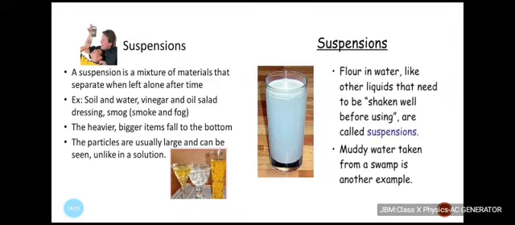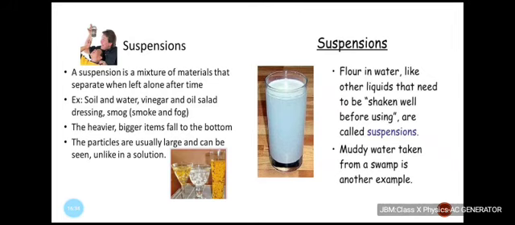So suspension is a mixture of materials that separate when left alone after time. This means it is unstable. If suppose sand is mixed in water, after a while you will find that a clear layer of water is formed and sand is left in the bottom. This means the components separate out. So there is lack of stability. Examples: soil and water, vinegar and oil, salad dressing, smog that is smoke and fog. The heavier or bigger items fall to the bottom.